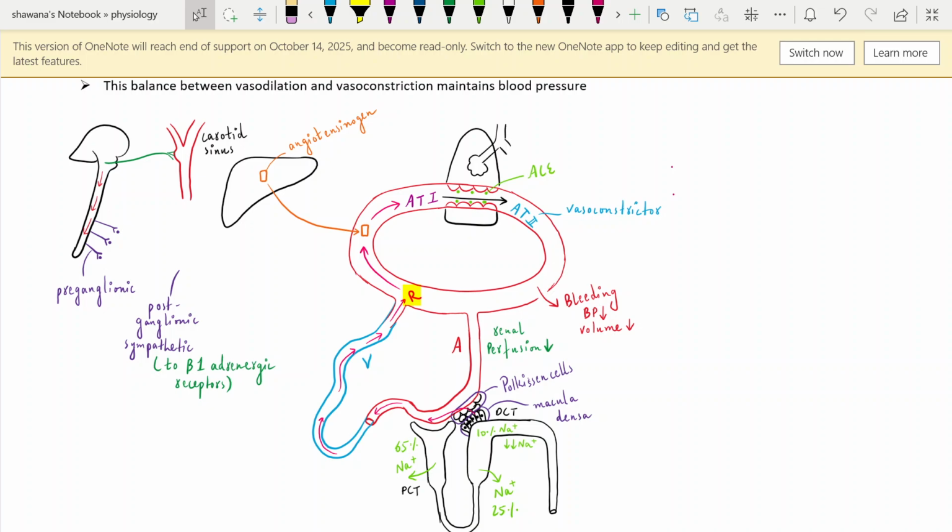The renin has been released. Angiotensinogen from the liver is converted to angiotensin 1 by the renin. Angiotensin 1 is going to go through the pulmonary circulation. There it is going to convert into angiotensin 2, a vasoconstrictor, by the enzyme known as angiotensin converting enzyme.